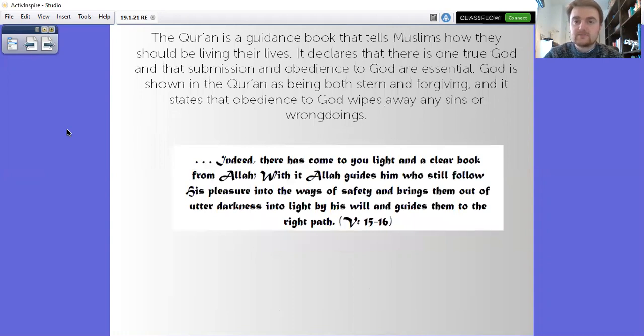The Quran is a guidance book that tells Muslims how they should be living their lives. It declares that there is one true God and that submission and obedience to God are essential. God is shown in the Quran as being both stern and forgiving, and it states that obedience to God wipes away any sins or wrongdoings. "Indeed, there has come to you light and a clear book from Allah. With it, Allah guides him who follows his pleasure into the ways of safety and brings them out of utter darkness into light by his will and guides them to the right path." So that gives you an idea of what the purpose of the Quran is. Very similar to the Bible for Christians.